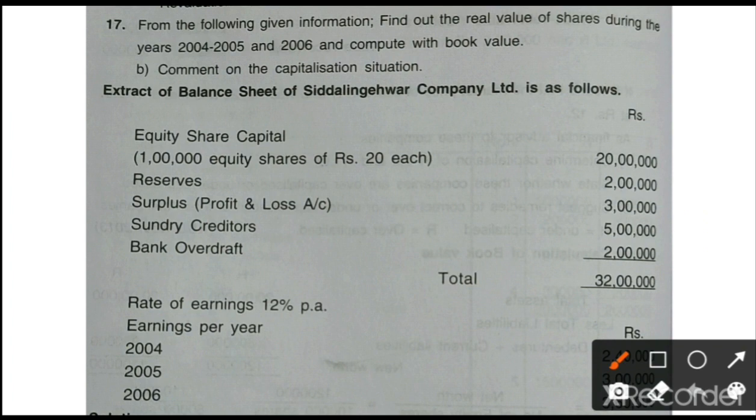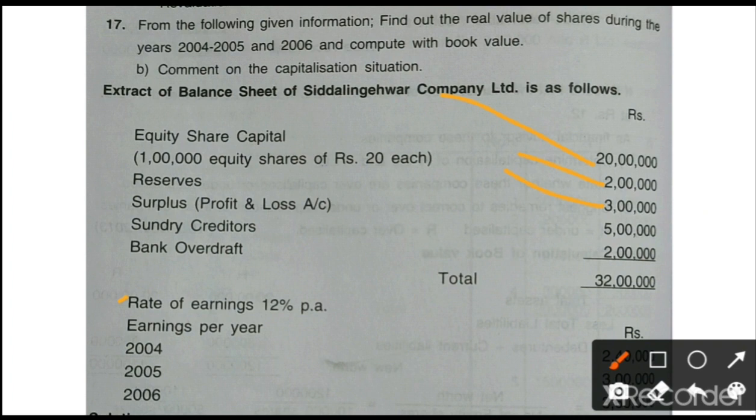Another method, sir: without assets, is it possible to calculate the net assets available to equity shareholders? The formula is the same, but to ascertain the net assets available to equity shareholders, there is one formula. Don't consider outside liabilities. We add equity share capital, we add reserves, and we add profit.